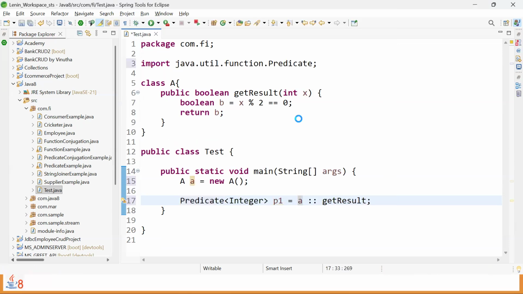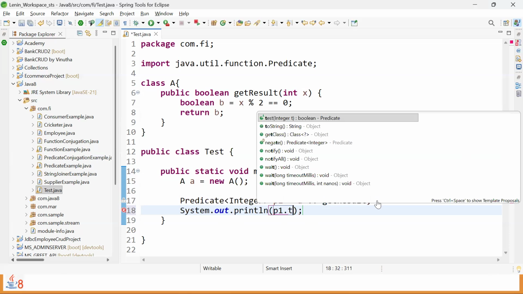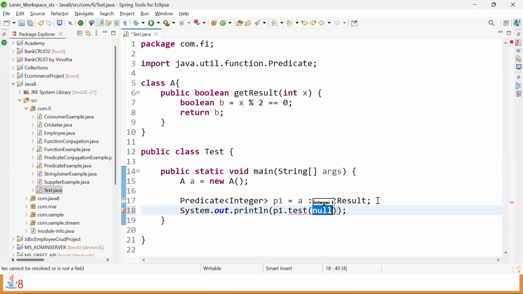Then do we have any errors? No. That's proof that the right hand side, previously we used to write lambdas. Now we are writing a method reference. Left hand side code is the function interface only. So this is the proof that method reference is an equivalent form of lambda or a replacement of lambda. Then followed by how to use it. System.out.println to print because test will return something. So P1 dot. Now we can call the test method or predicate methods only and give any input of programmer choice. Accordingly, we are going to get the result.